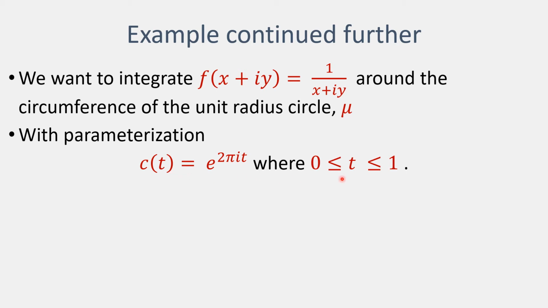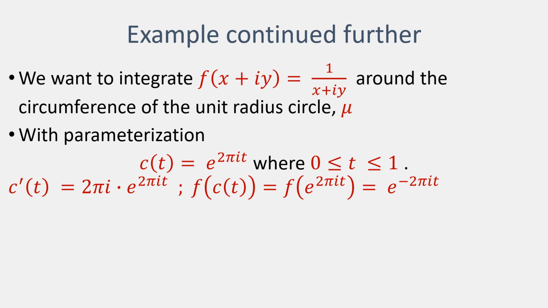It's between the values when t is at least 0 and t is at most 1. So what happens in this case? We have to find the first derivative of our parameterization, and that is just this function here, 2 times pi times i multiplied by e raised to the power 2 pi it.